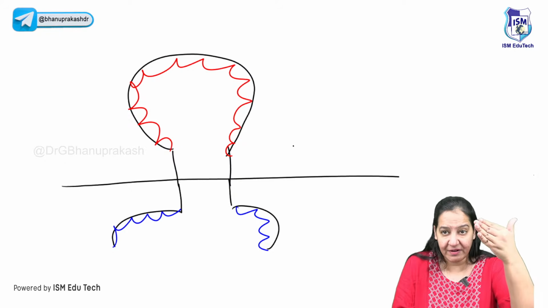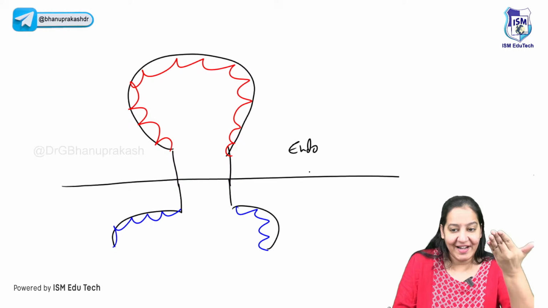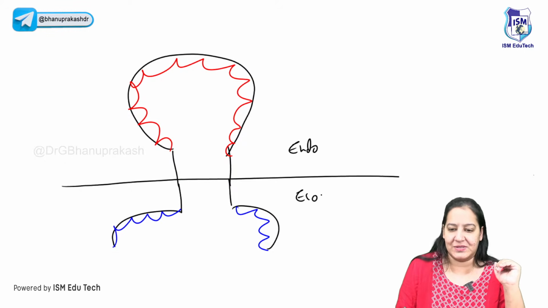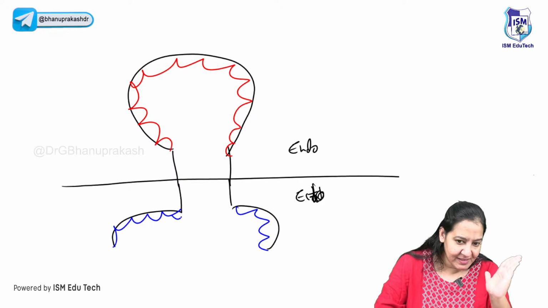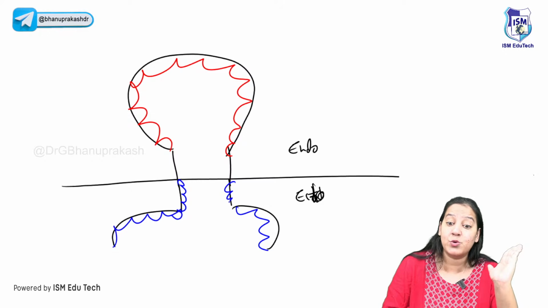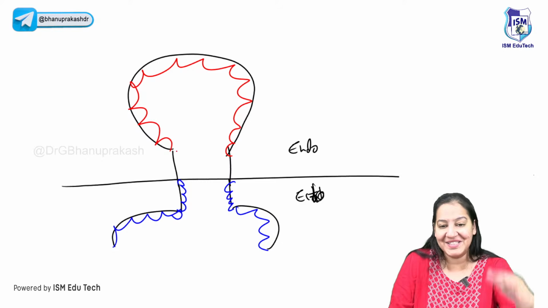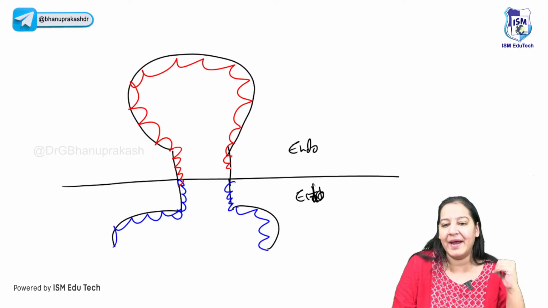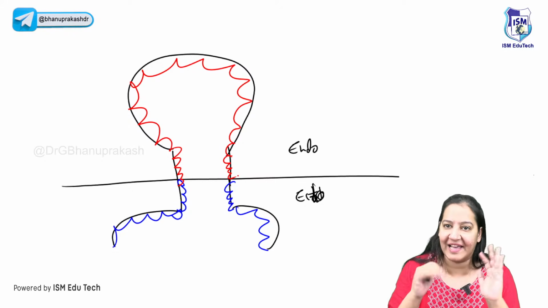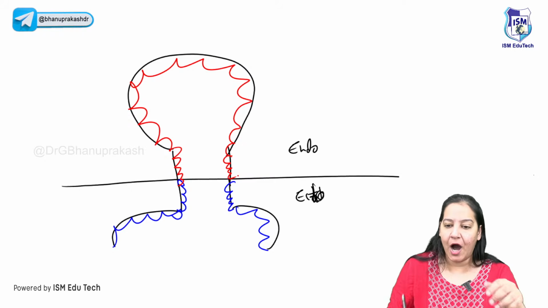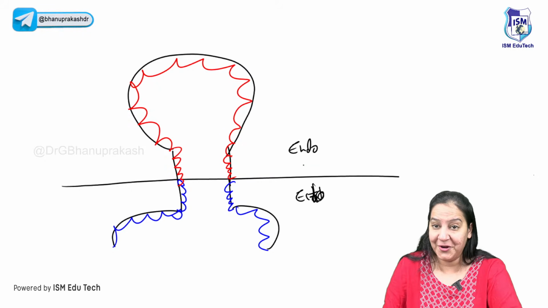The upper half of the cervix is the endocervix, and the lower half of the cervix is the ectocervix. Now the ectocervix is a continuation of the vagina. That's why it's squamous. And the endocervix is the continuation of the uterus. That's why it's columnar. This is normal. In all normal healthy females, it's like this only. Now, let me tell you the stress.